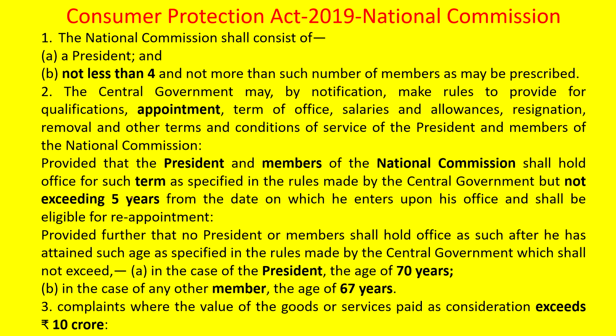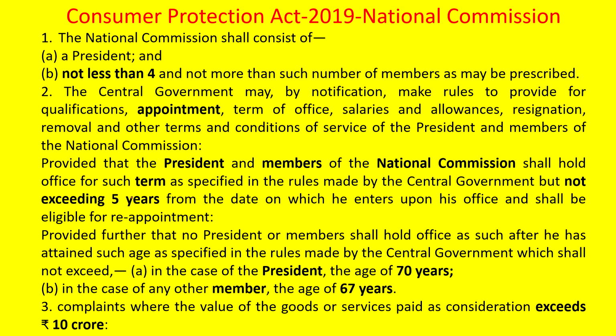For members, the upper age limit is 67 years. That also you should remember. That means if there is some person who comes in at the age of 66, he can hold office only up to 67. Even though the term is 5 years, he is not eligible beyond that. Only up to 67 he can serve. Okay, for the president it is 70 years, and for the member 67 years is the upper age limit.